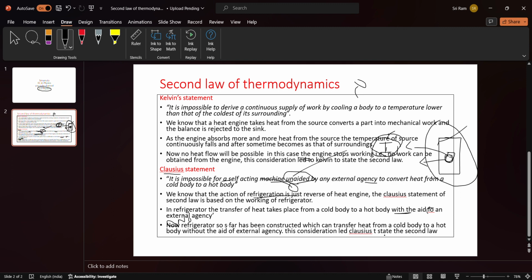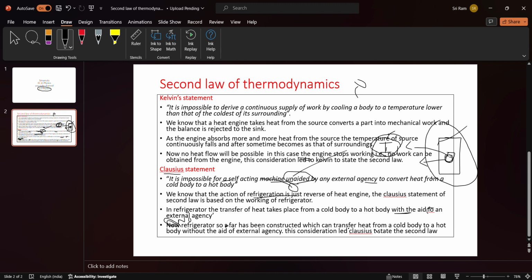This consideration led Clausius to state the second law. No refrigerator so far has been constructed that can work without current.